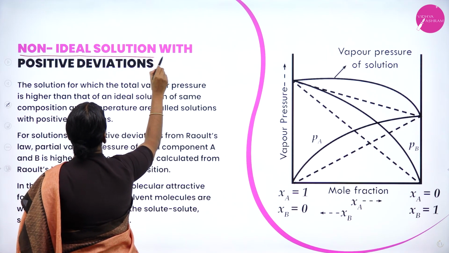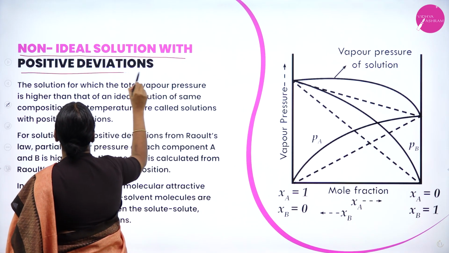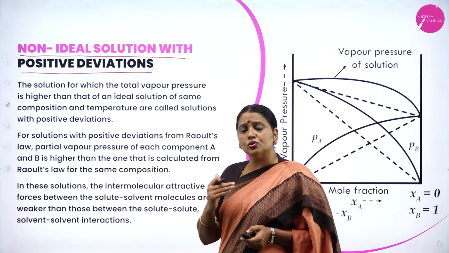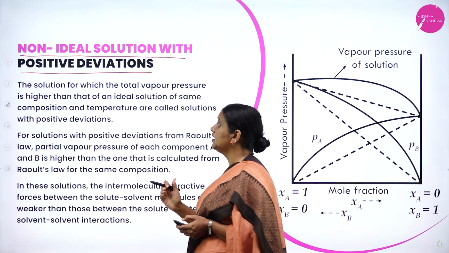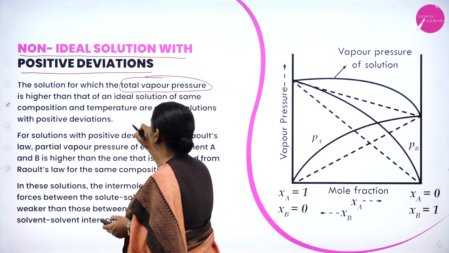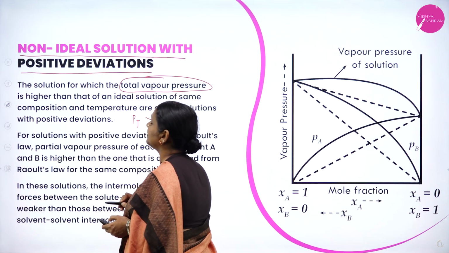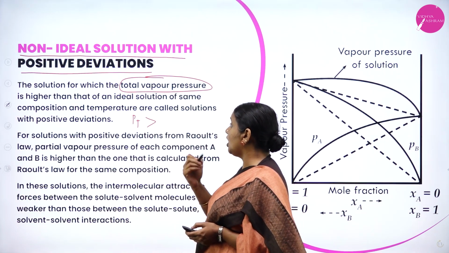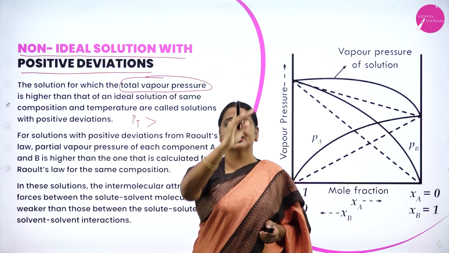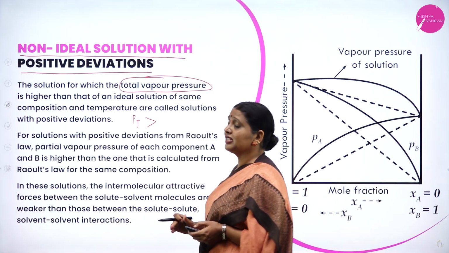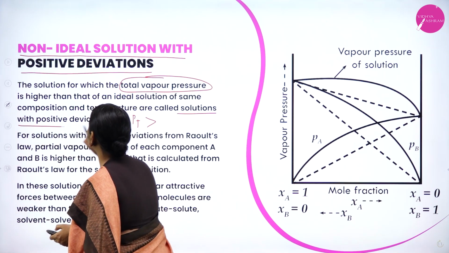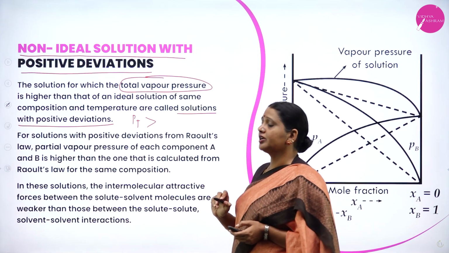First type is non-ideal solution with positive deviation. What is a non-ideal solution with positive deviation? Here, a solution whose total vapor pressure is higher than that of an ideal solution of the same composition and temperature is called a solution with positive deviation.